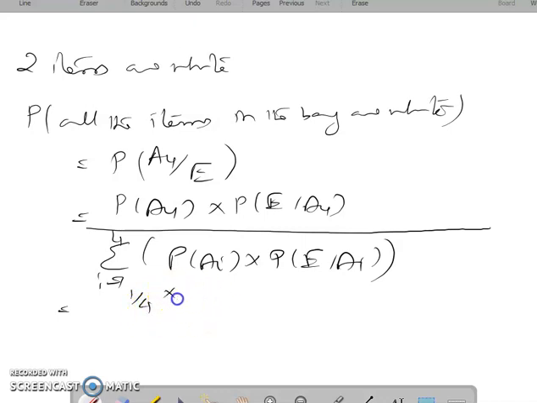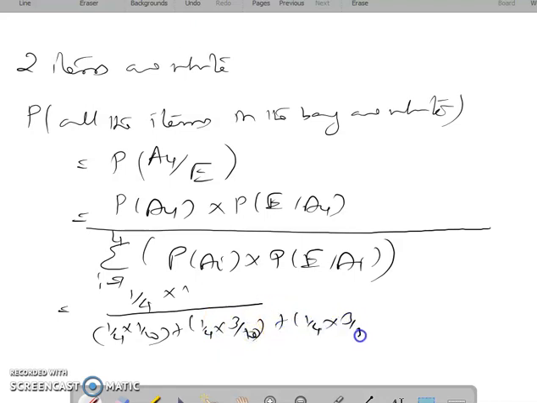Whole divided by 1 by 4 into 1 by 10, plus 1 by 4 into 3 by 10, plus 1 by 4 into 3 by 5, plus 1 by 4 into 1. Your answer for this problem will be 1 by 2. It will be 0.5. That will be the chance.